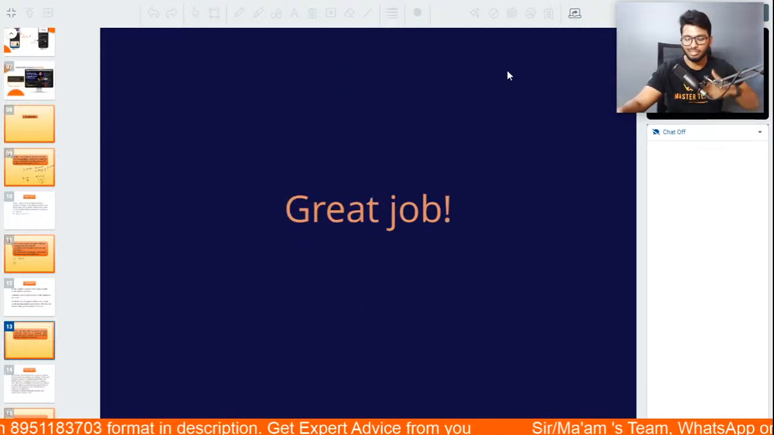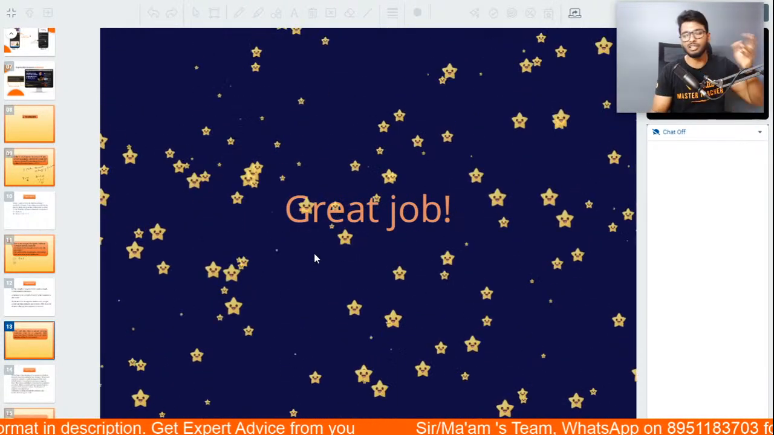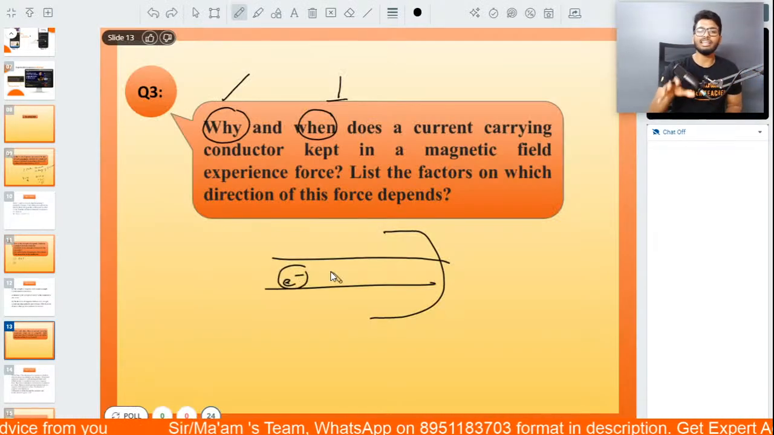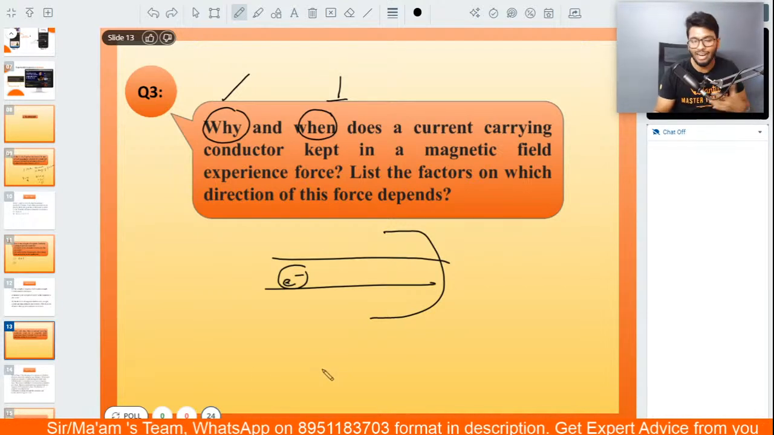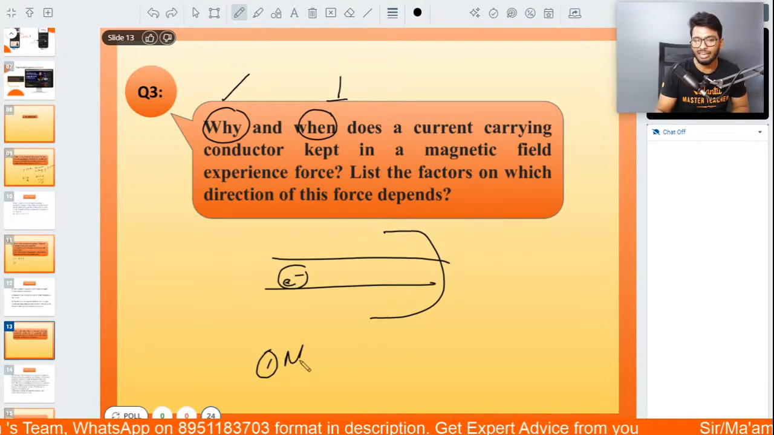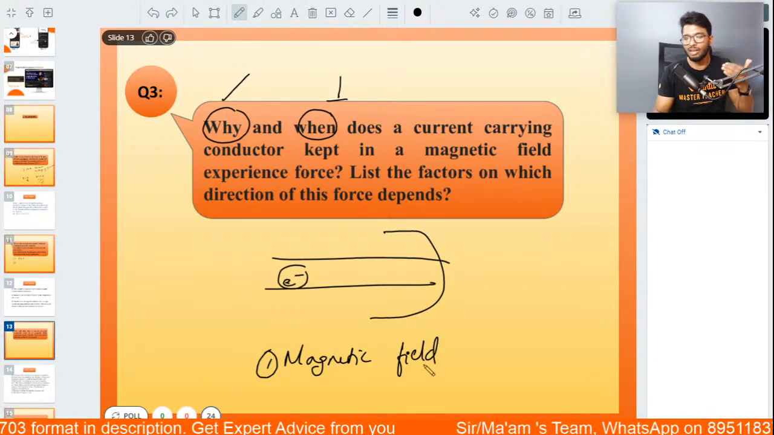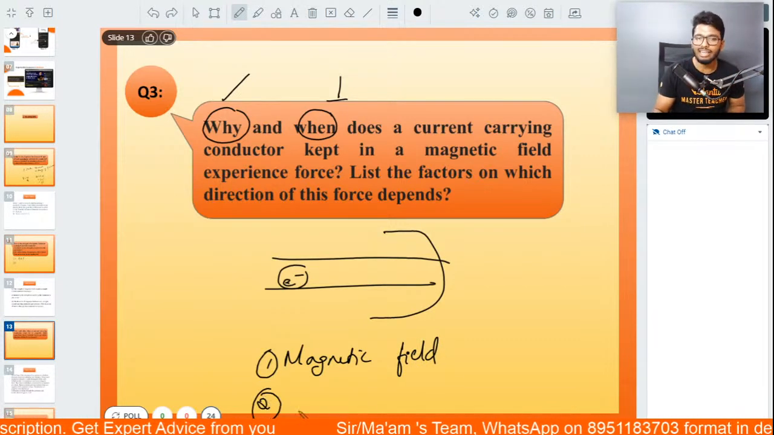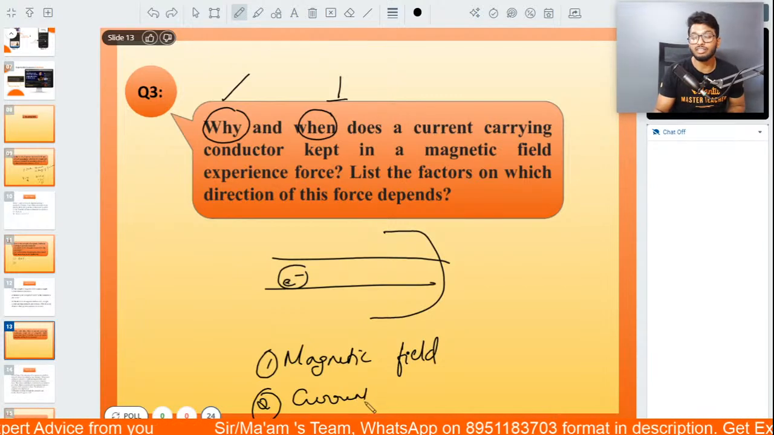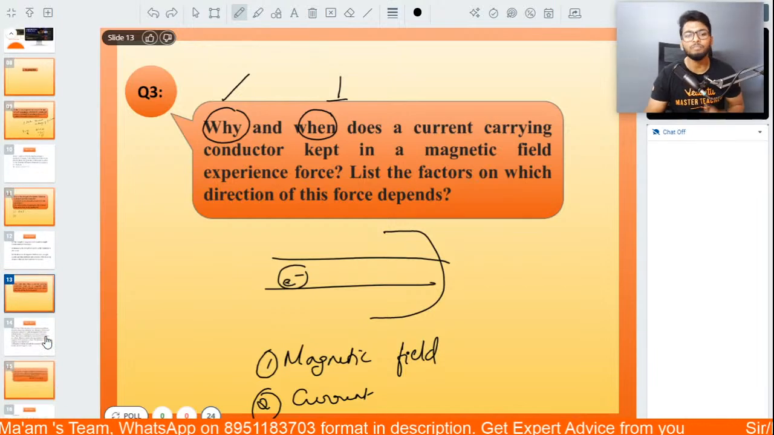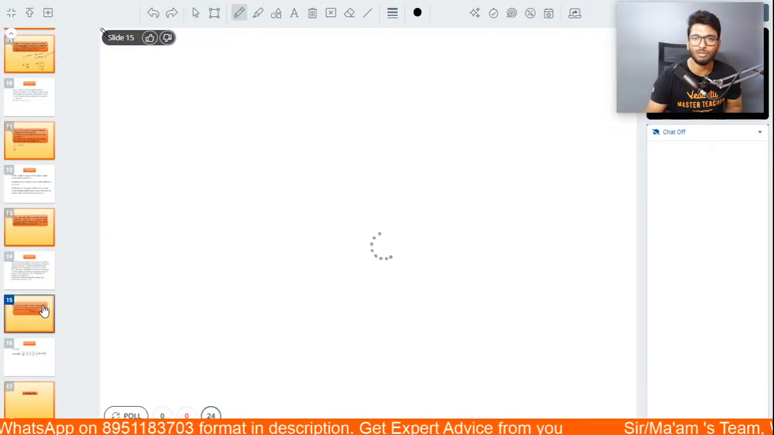Fantastic job, guys. For this one, it's very simple and straightforward. Absolutely correct, people. It depends on two factors. One is the direction of the magnetic field. And secondly, it also depends on the direction of the current. So both of these are the deciding factors on which the direction of the Lorentz force depends.